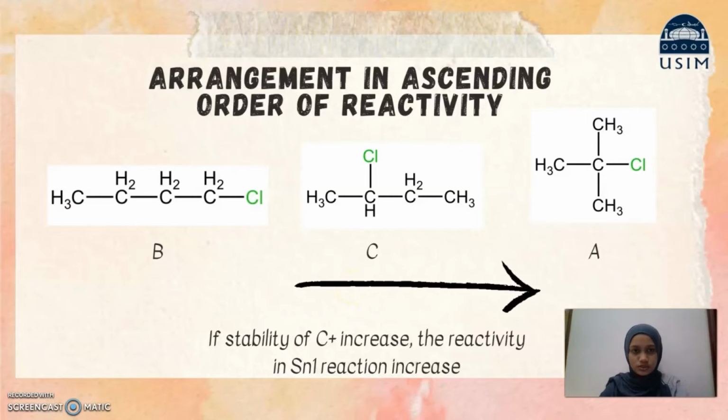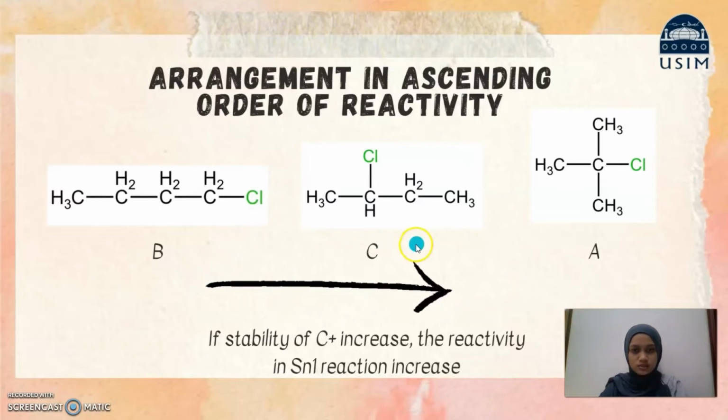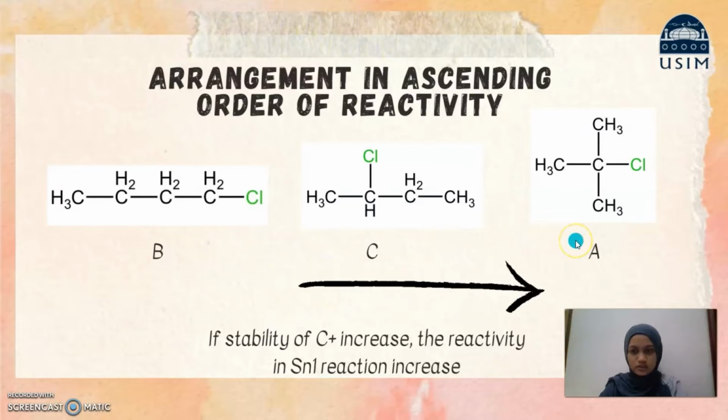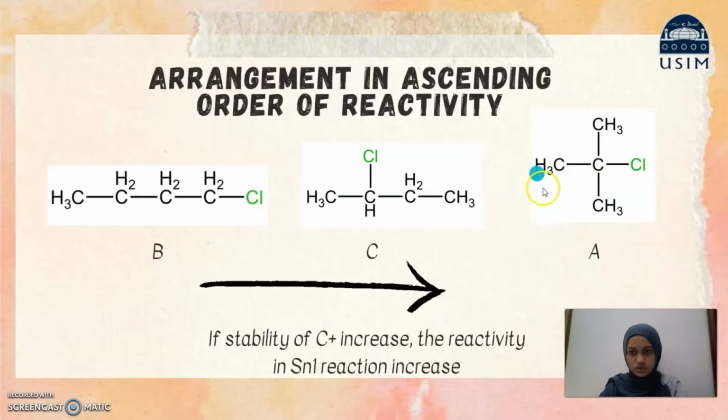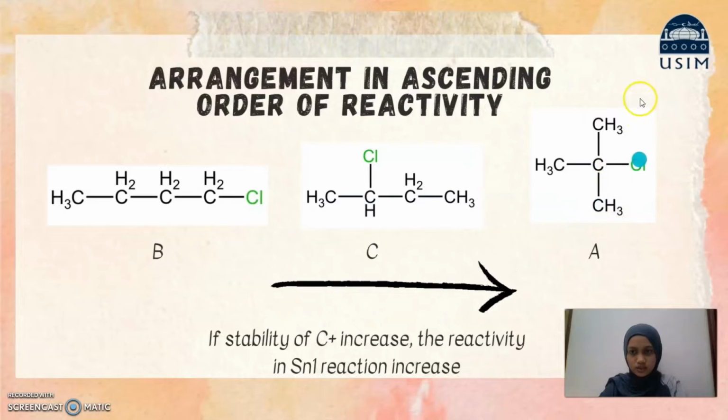Next, we need to arrange A, B, C according to their activity toward SN1. So the answer is B, C, A in ascending order. So A is the most reactive. Why? Because the tertiary haloalkane forms a tertiary carbocation.